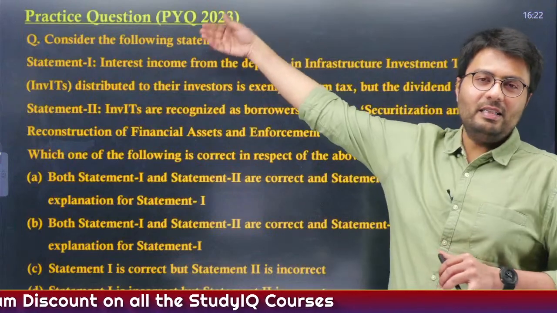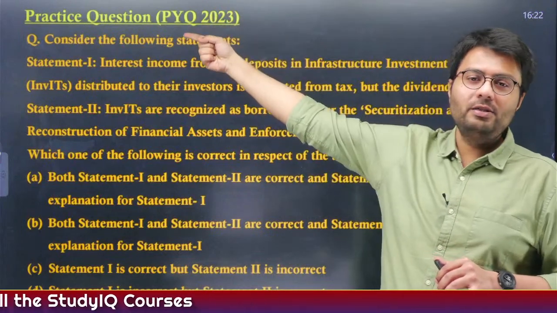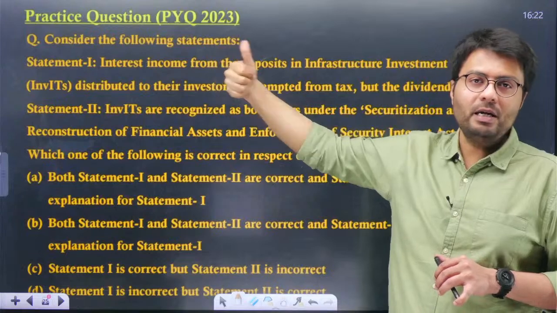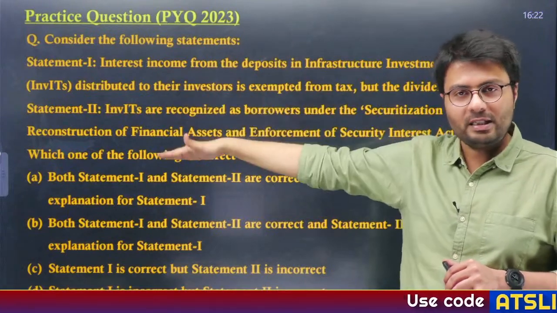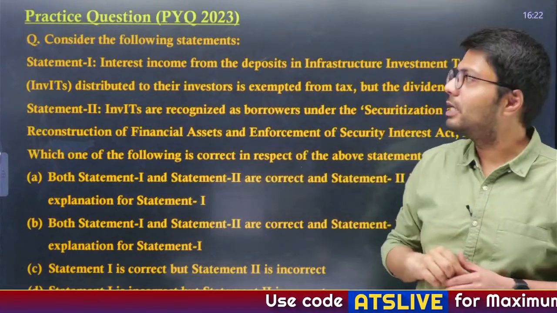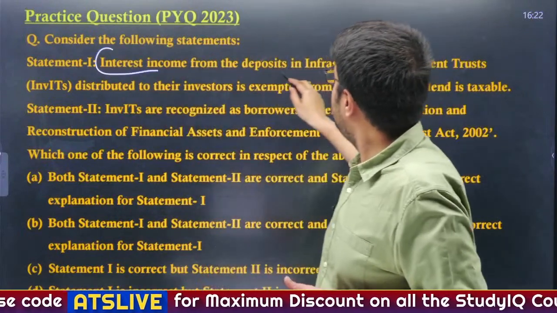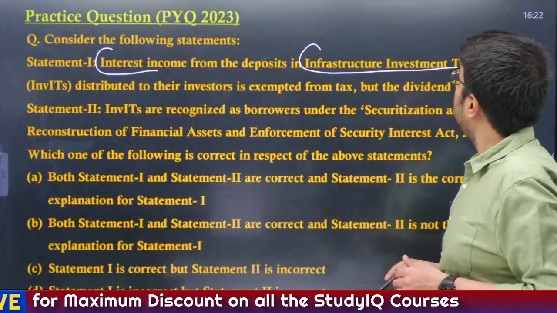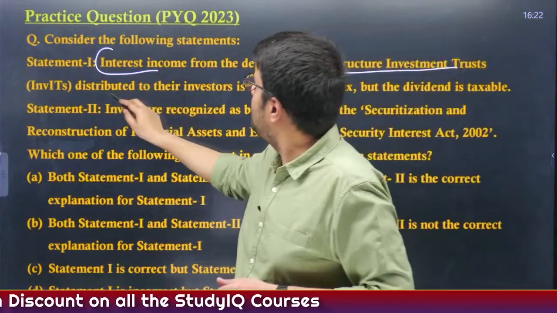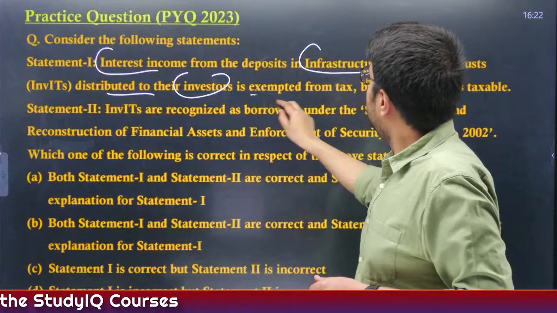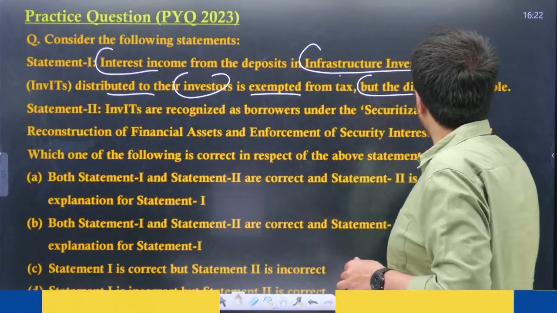Now, let us deal with the practice question. This practice question is actually a PYQ which appeared in the prelims in 2023. So, let us see whether we are able to solve this PYQ or not. Now, consider the following statements. Statement 1: interest income from the deposits in infrastructure investment trust, when these are distributed to investors, is exempted from tax, but the dividends are taxable.